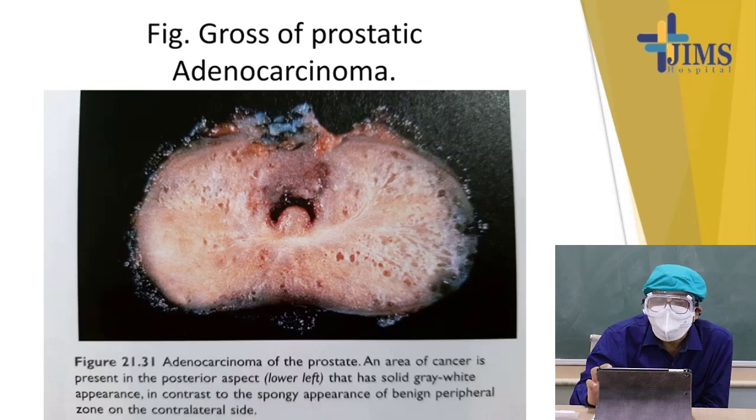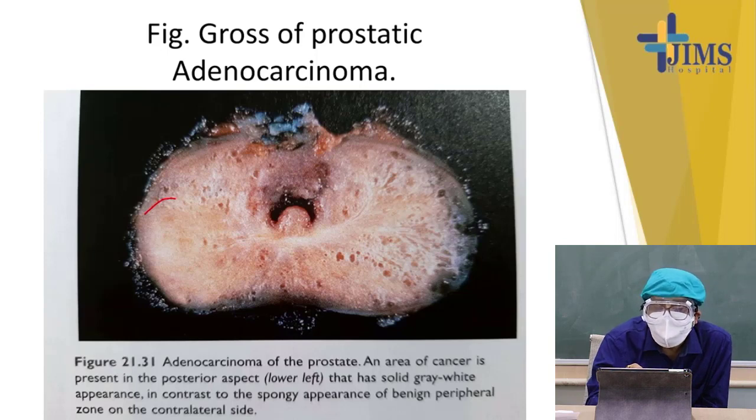You see that on this gross inspection, this part is more whitish and nodular, and if we feel it, we will feel that it is very firm and hard.